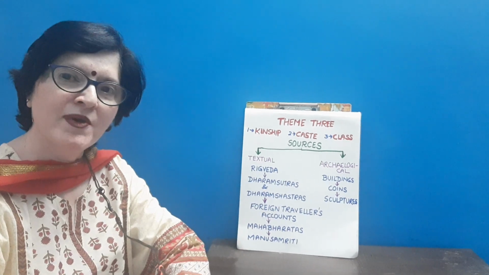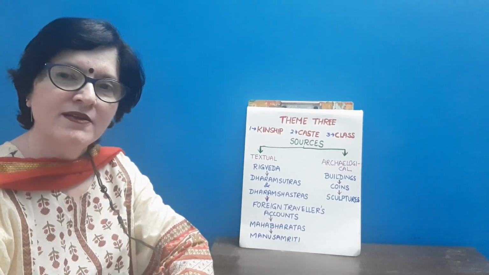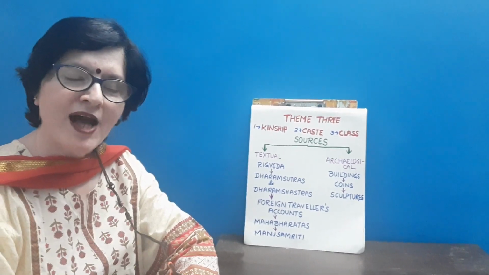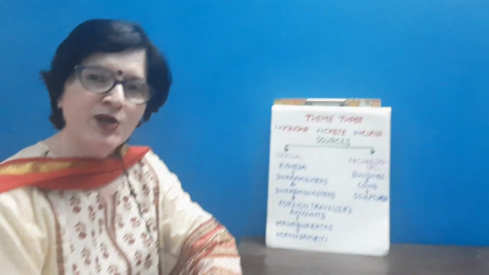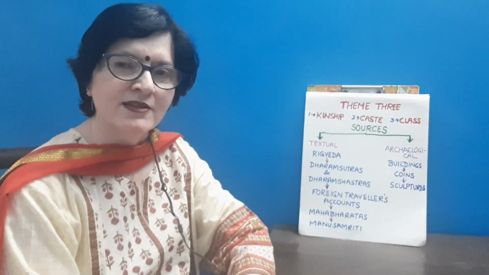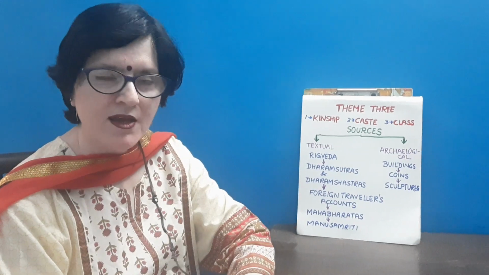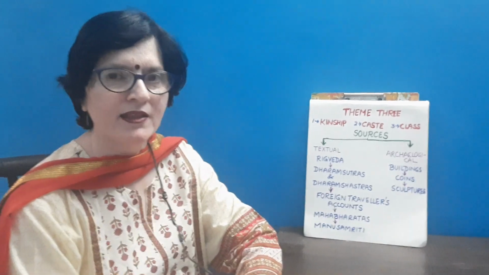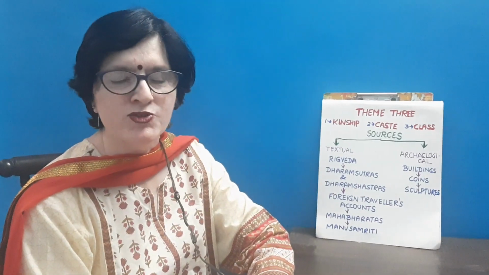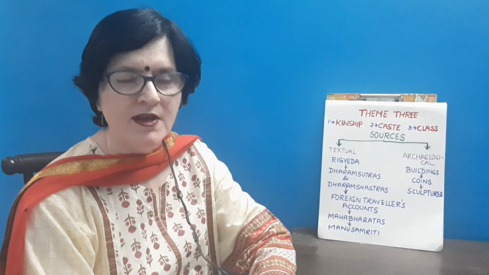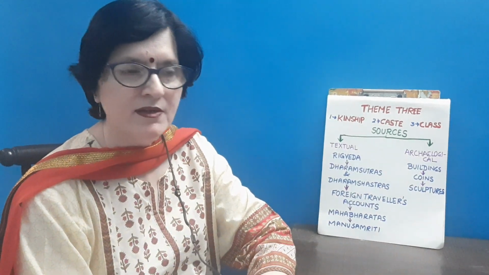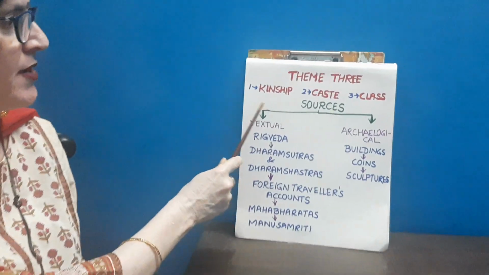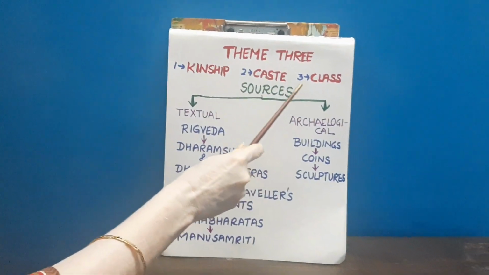Hello friends, I'm here again with Theme 3 of the Class 12 History Part 1 book, Themes of Indian History. I'm taking here once again the flowchart method to summarize the entire chapter, and the chapter is already divided into 3 parts, that is kinship, caste and class.